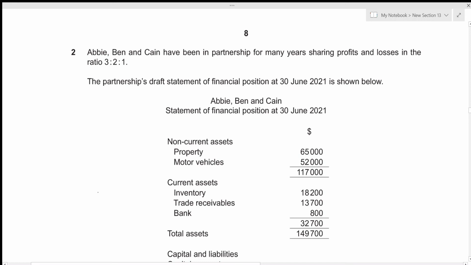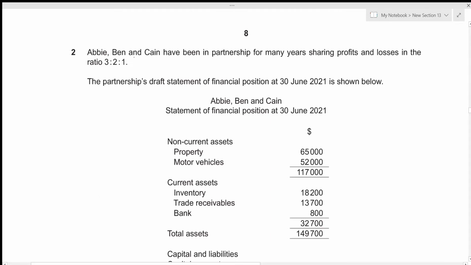Hi everyone, today we'll be going over accounts October-November 2021, paper 2-3, question number 2. This is structured paper 2, which consists of 90 marks, and we also have a time limit of 90 minutes. Since question number 2 is of 15 marks, we will be attempting to solve this question under 15 minutes. So without any further delay, let's get started.